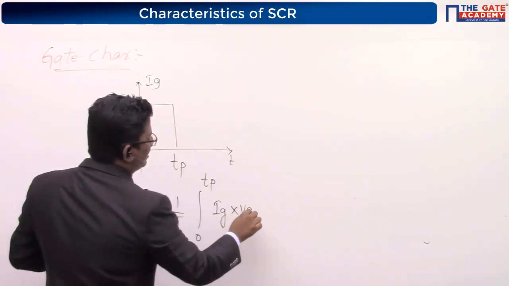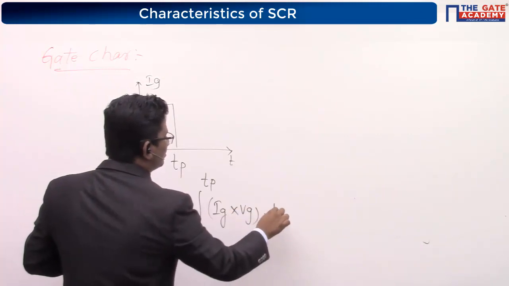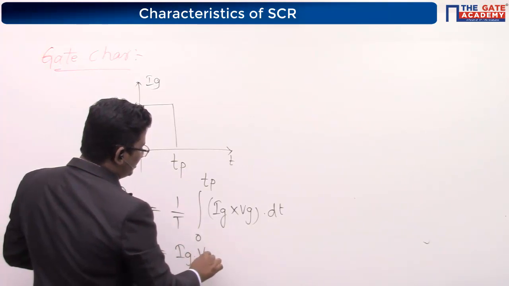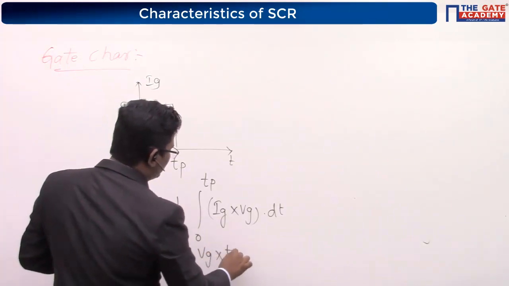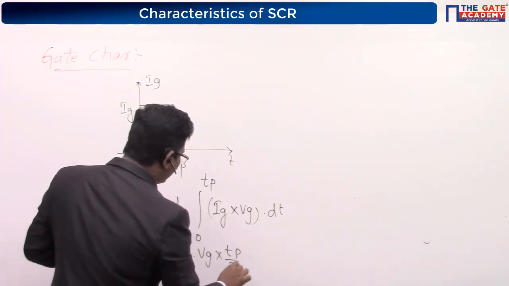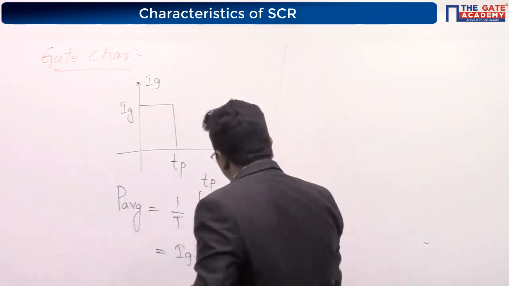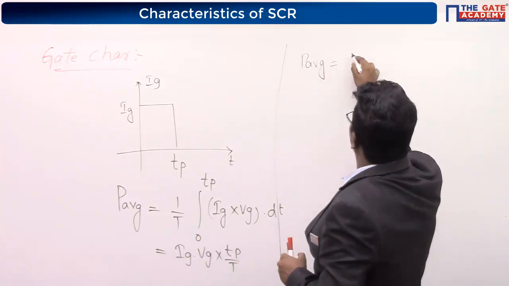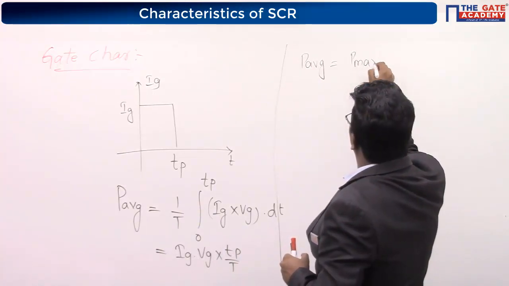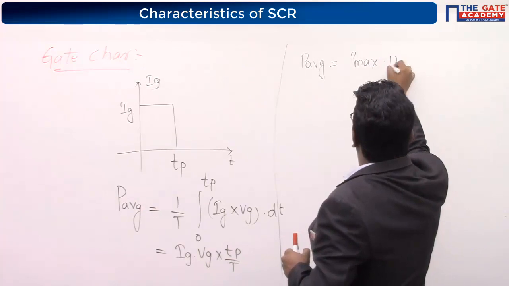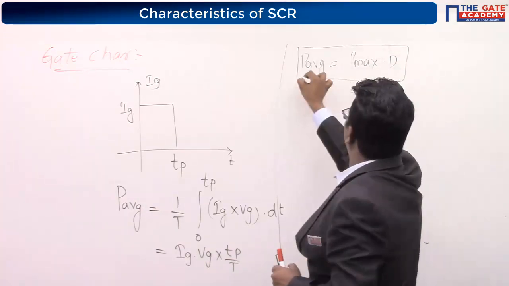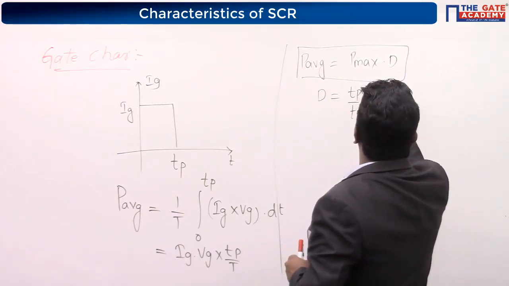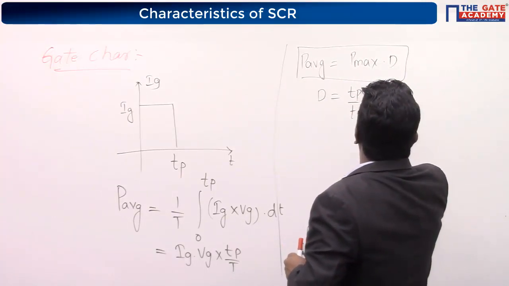Power is nothing but Ig into Vg into Dt. Can I write this as Ig into Vg into Tp by capital T? From this, can I write P average is nothing but P maximum into duty ratio, where duty ratio is called Tp by T, which is equivalent to T on by T.